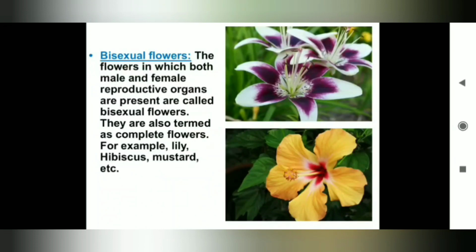Bisexual flowers. The flowers in which both male and female reproductive organs are present are called bisexual flowers. They are also termed complete flowers. For example, lily, hibiscus, mustard, etc. are examples of bisexual flowers.